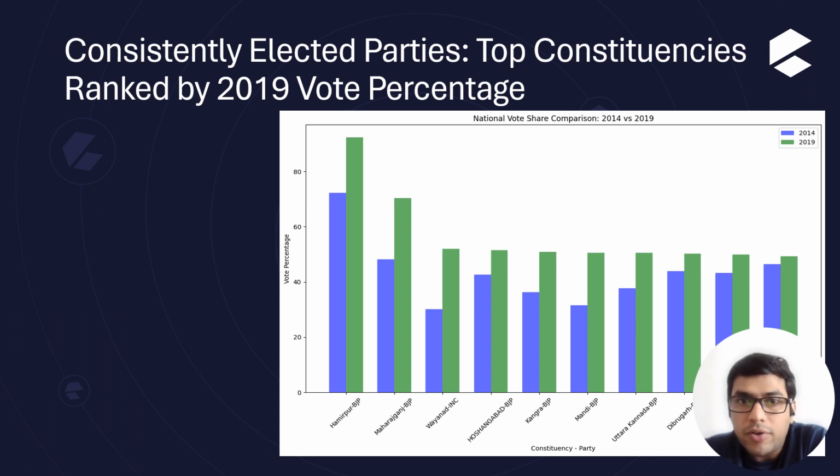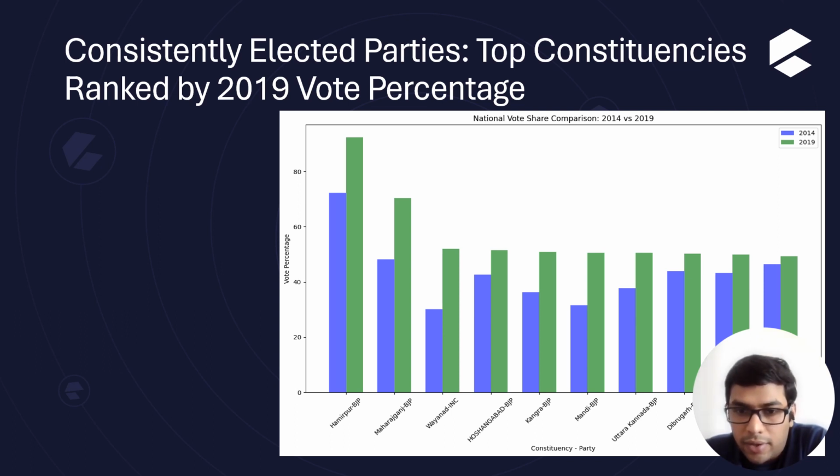Now here we show constituencies where the party that was in power was re-elected again, and we can see the trend that if it got selected before, again it was selected by more votes as compared to before. That can mean many things, like the work the candidate is doing in their constituency is great, people really like the candidates, and so on.